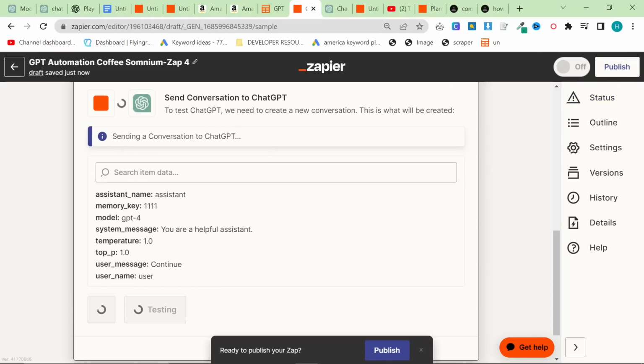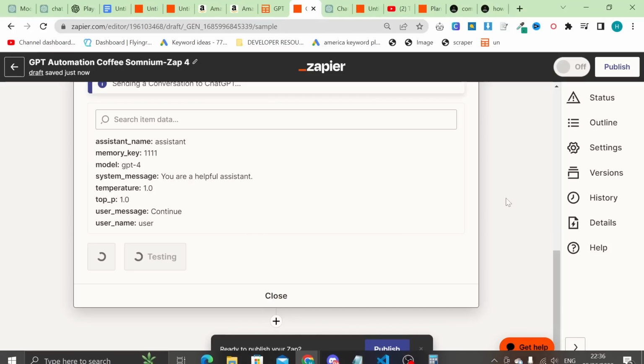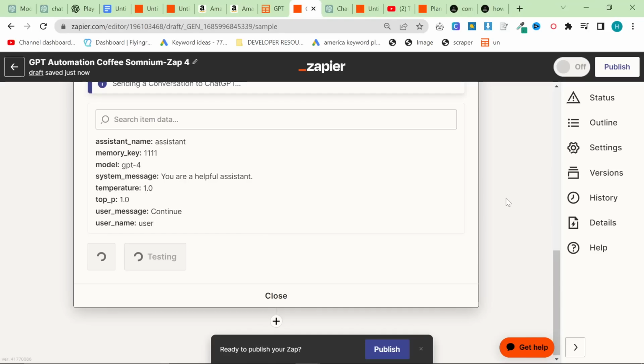This is now going to send the follow-up API request to OpenAI, and it will return the next part of the content. You now have to do this as many times as you need until you get to the conclusion. So I recommend always having probably 5, let's say, embedded affiliate links.